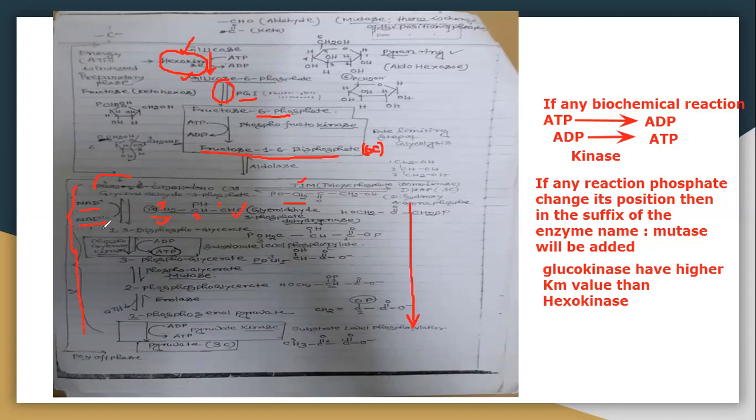Now another phosphate will be added, and glyceraldehyde 3-phosphate is converted into 1,3-bisphosphoglycerate. Then 1,3-bisphosphoglycerate is converted into 3-phosphoglycerate. Here ADP to ATP conversion occurs, that is the payoff phase.